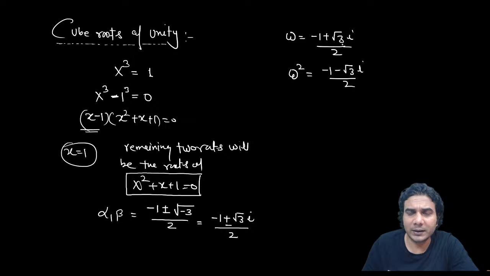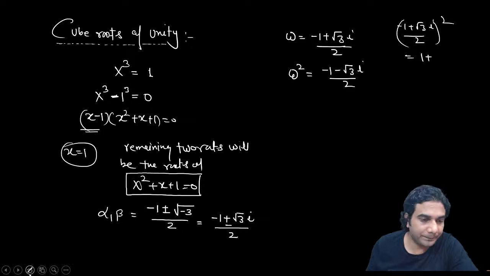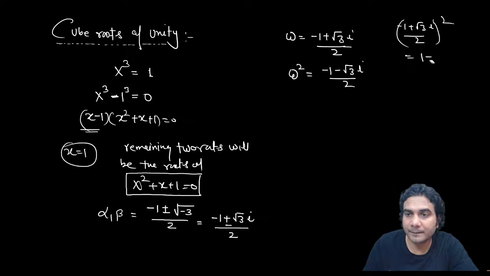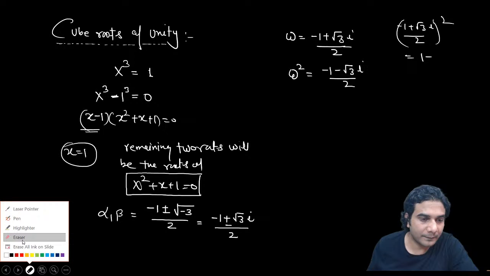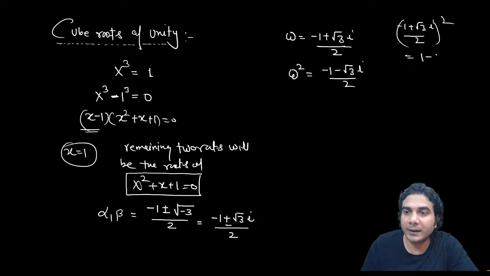You can do that. Square minus 1 plus root 3 iota by 2, the whole square. So you'll get 1 minus 3 minus 2 root 3 iota, divided by 4. Then minus 2 is common, 2 will get cancelled.